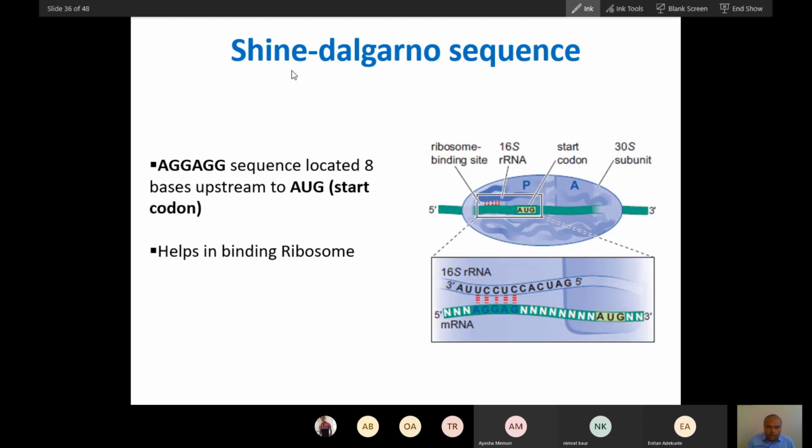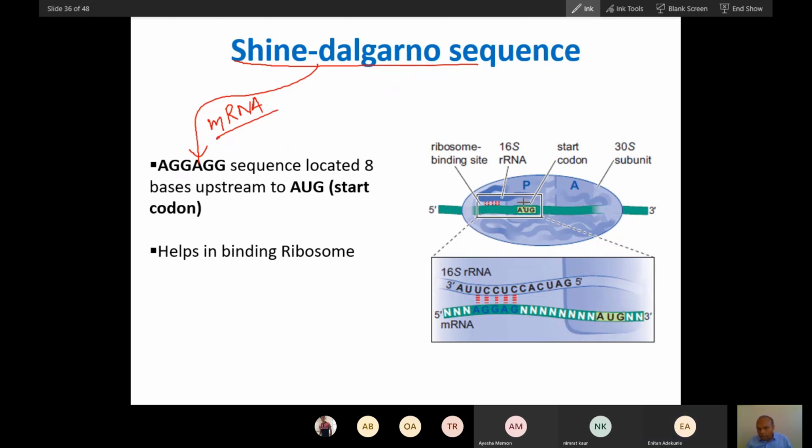Did you understand this? This is the Shine-Dalgarno sequence. It is present in mRNA, not in rRNA. Did you understand what the Shine-Dalgarno sequence is? This is a consensus sequence. This same sequence is present in all mRNA of prokaryotes. Okay? Did you understand this?